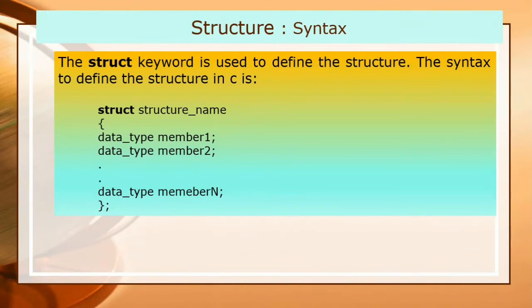It may have a number of data elements, that is called member 1, member 2, member 3, like that, and it may have a number of members of different types. Then close the curly brace followed by a semicolon. Semicolon is the end marker of the structure. Here you can see in the structure there are various members enclosed within curly braces, and it is defined by using a reserved word, that is struct.